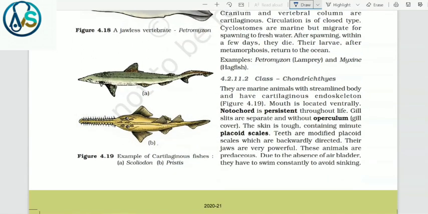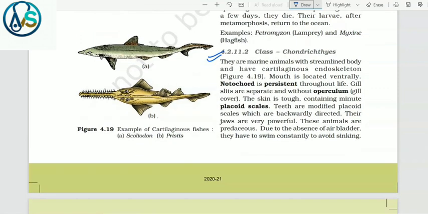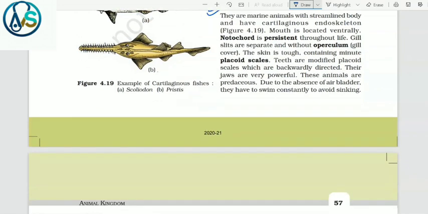4.2.11.2 Class Chondrichthyes. They are marine animals with a streamlined body and have a cartilaginous endoskeleton. Mouth is located ventrally. Notochord is persistent throughout life. Gill slits are separate and without operculum, that is gill cover. The skin is tough, containing minute placoid scales. Teeth are modified placoid scales which are backwardly directed. Their jaws are very powerful. These animals are predaceous. Due to the absence of an air bladder, they have to swim constantly to avoid sinking.